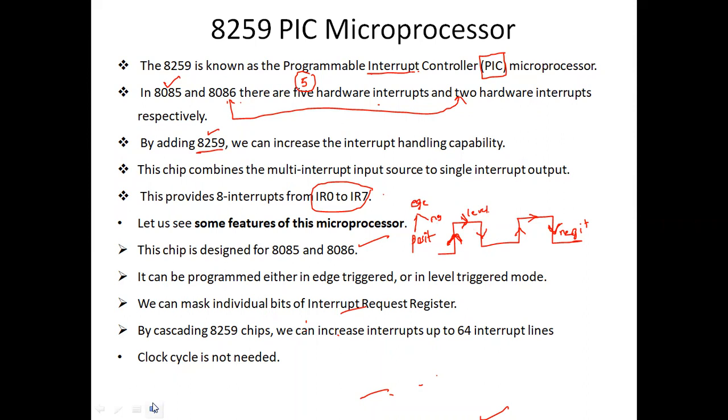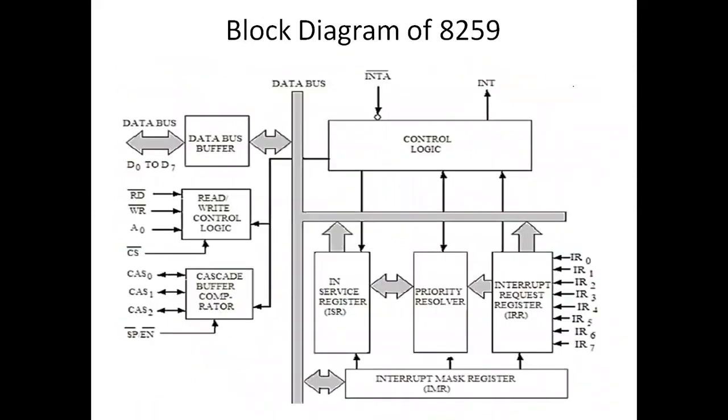We can also do cascading. This is the block diagram of the 8259. We can cascade 2 or 3 or 4 8259s by making use of this cascade buffer comparator. If CS is 1, then it will be low.